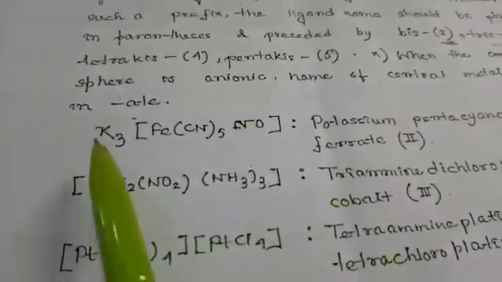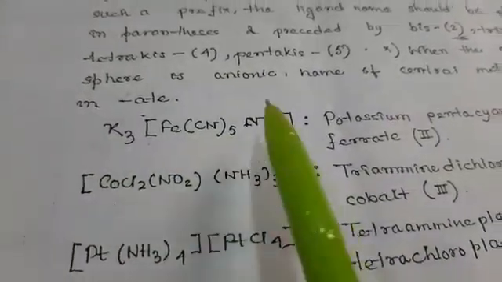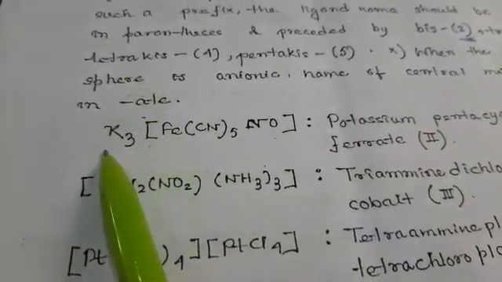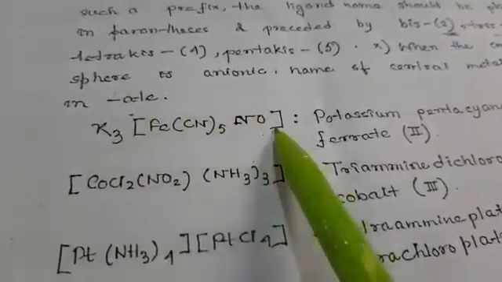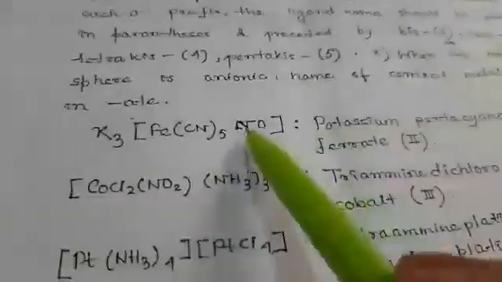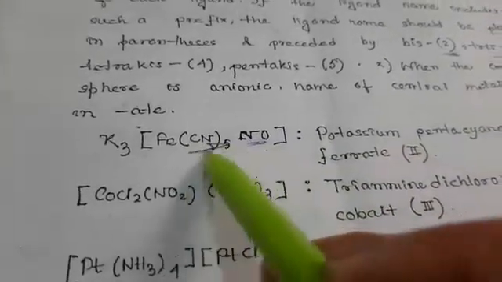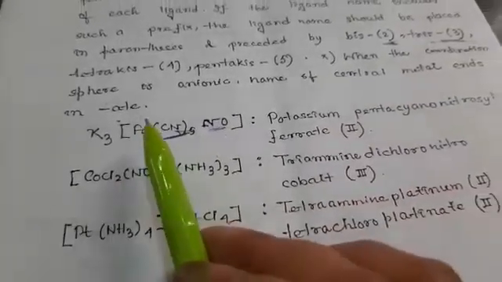For example, K3[Fe(CN)5NO]. In this case, first it starts with potassium, which is outside the bracket, a neutral atom. Next is pentacyano, which is directly attached to the central atom.